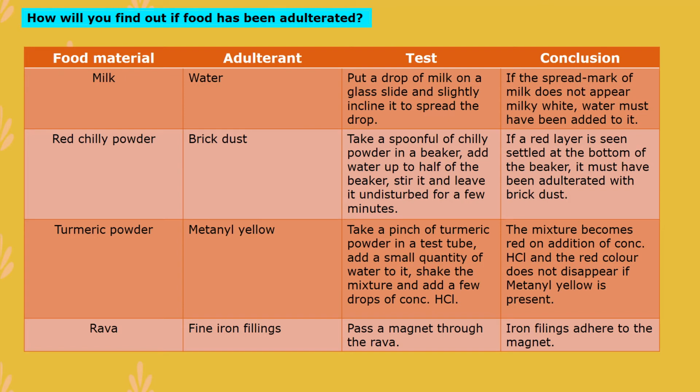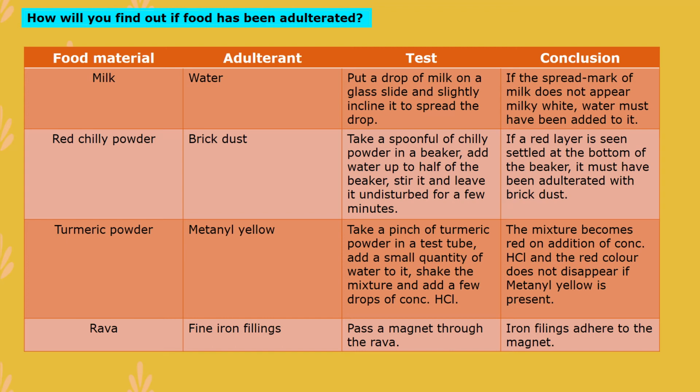How will you find out if food has been adulterated? There are some food materials that can be adulterated and there are some tests. With the help of tests you can find out adulteration of food. The first test is for milk. In milk, the adulterant added is water. When you put a drop of milk on a glass slide and slightly incline it to spread the drop, if the spread mark of milk does not appear milky white, then obviously water must have been added to it.